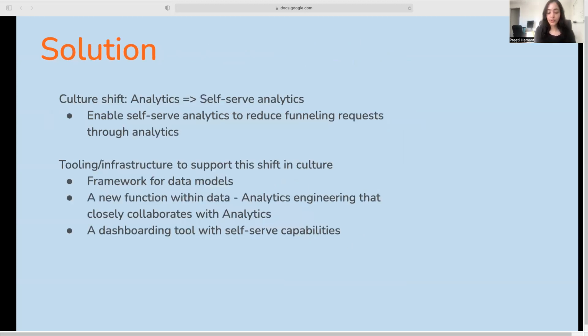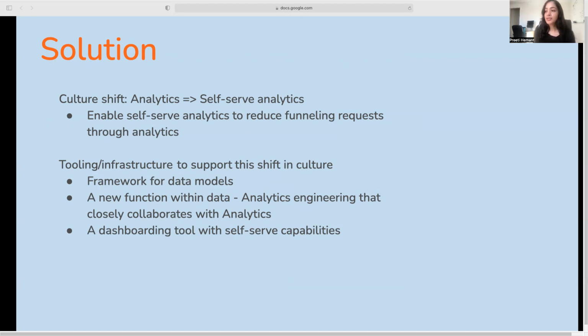So now we had the root cause, we had the goals. Our next step was to figure out how we would accomplish our goals. We decided to do so via, one, a shift in culture. So going from stakeholders depending on analytics for their day-to-day to being self-reliant. Second, by building a data backend and a front end that would support such a shift.